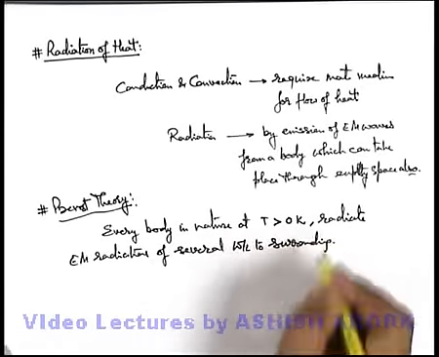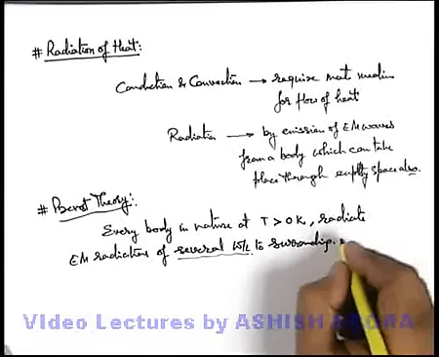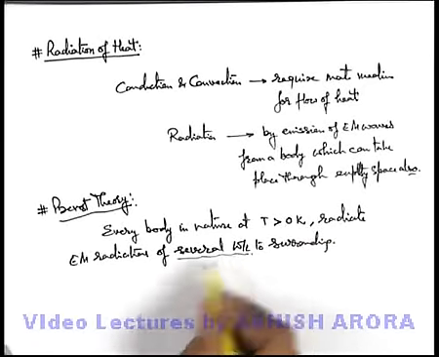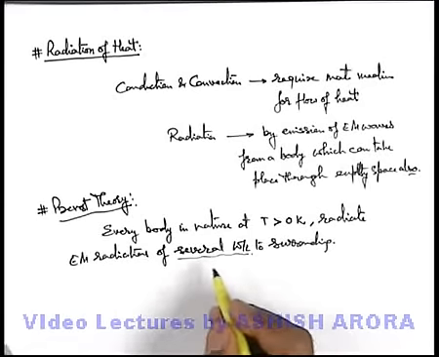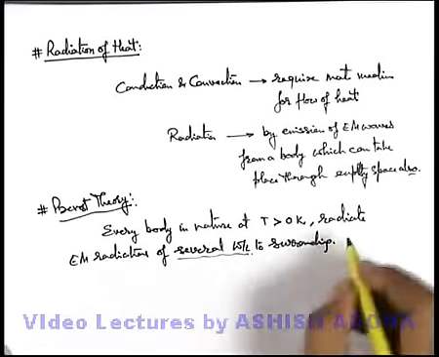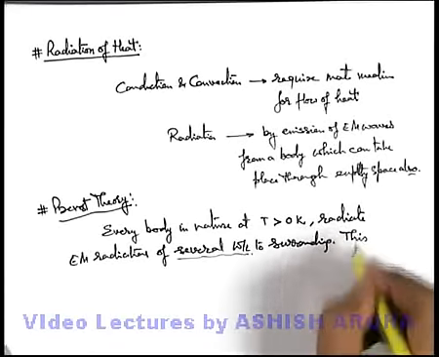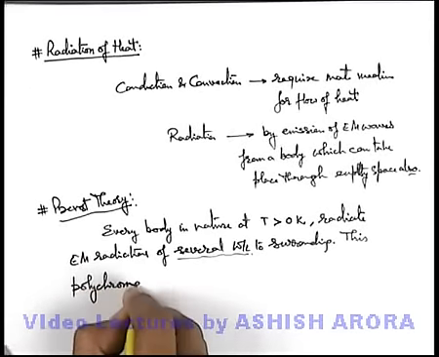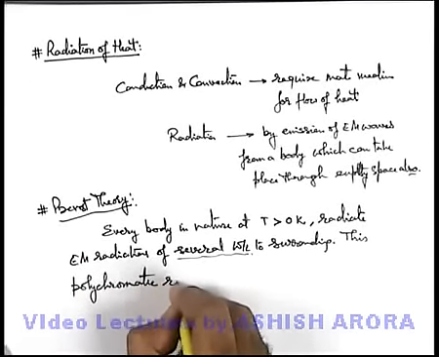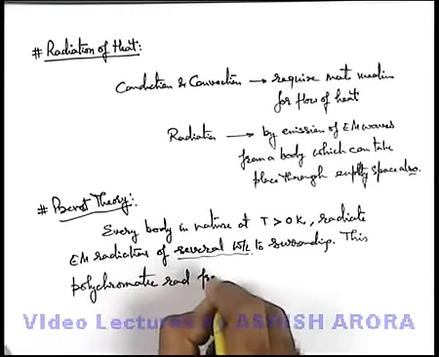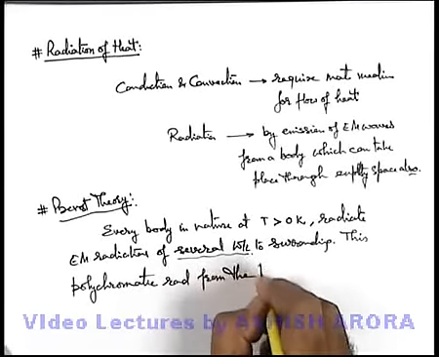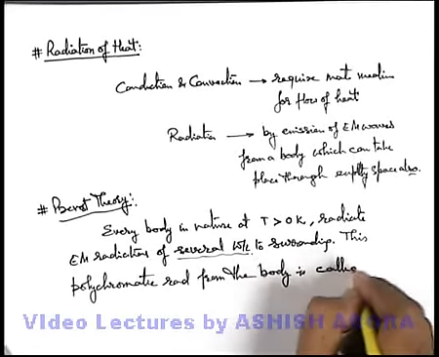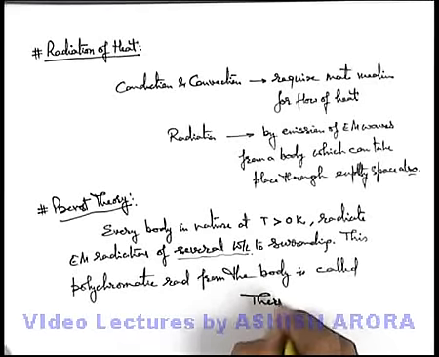These electromagnetic radiations having several wavelengths are obviously called polychromatic radiation, because single wavelength radiation we generally term monochromatic radiation. This polychromatic radiation from the body is called thermal radiation.